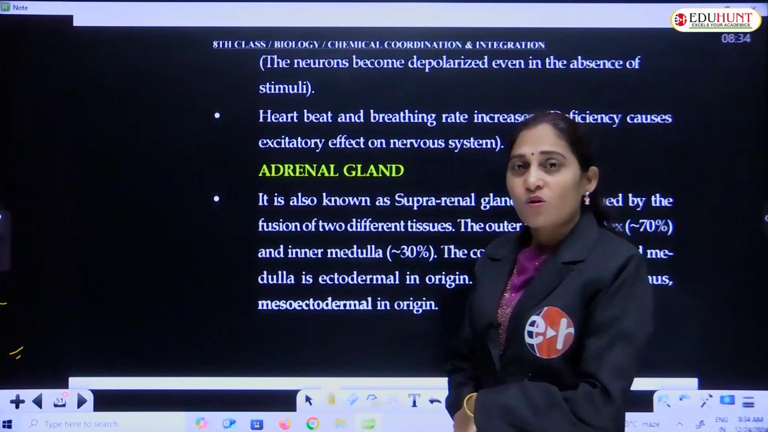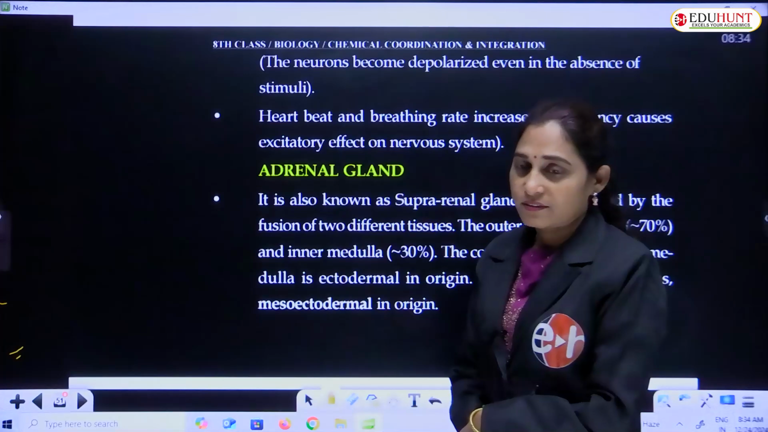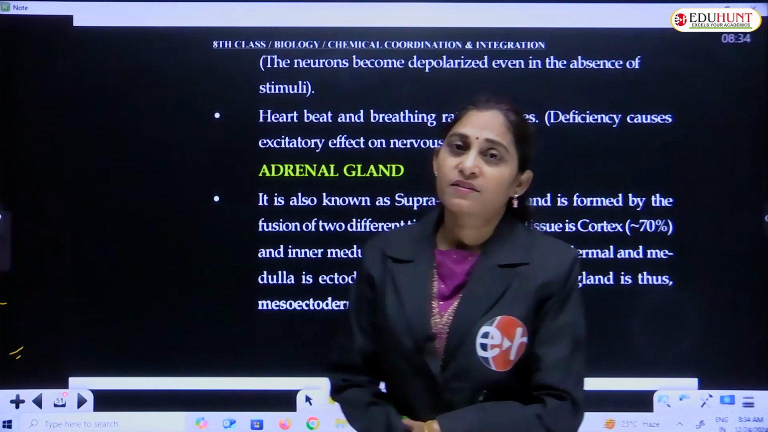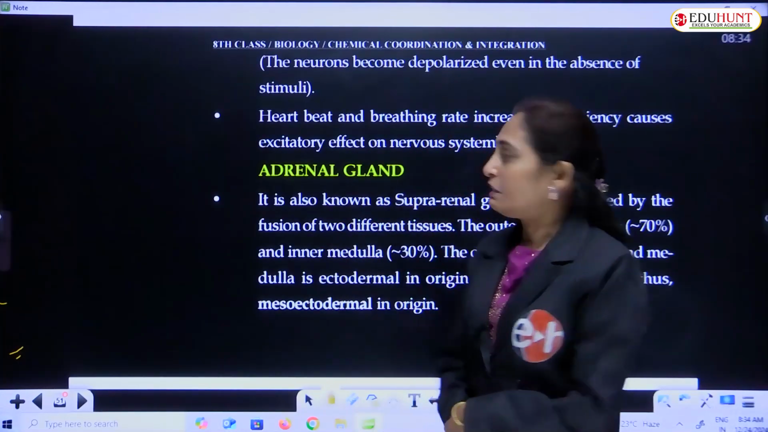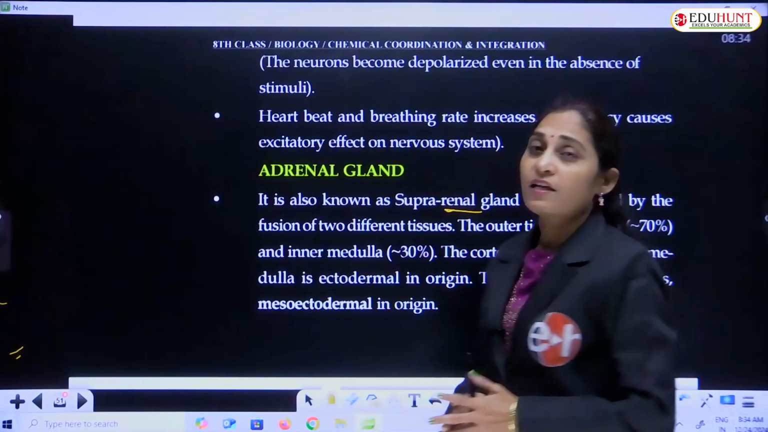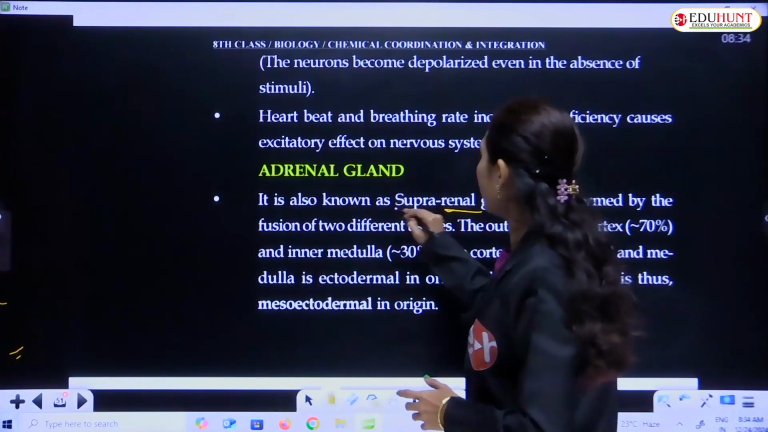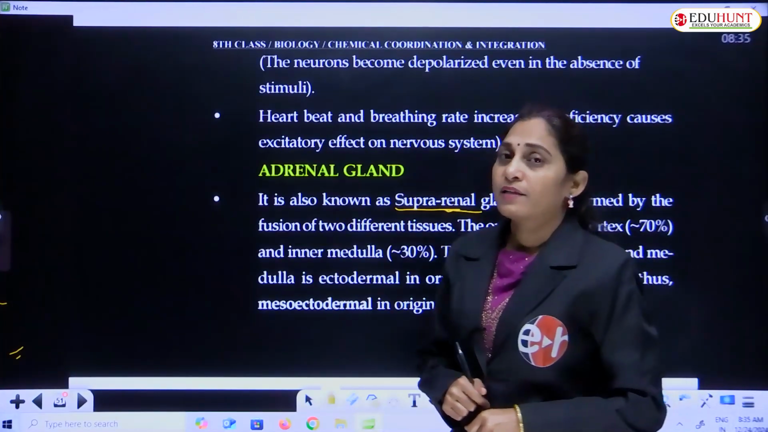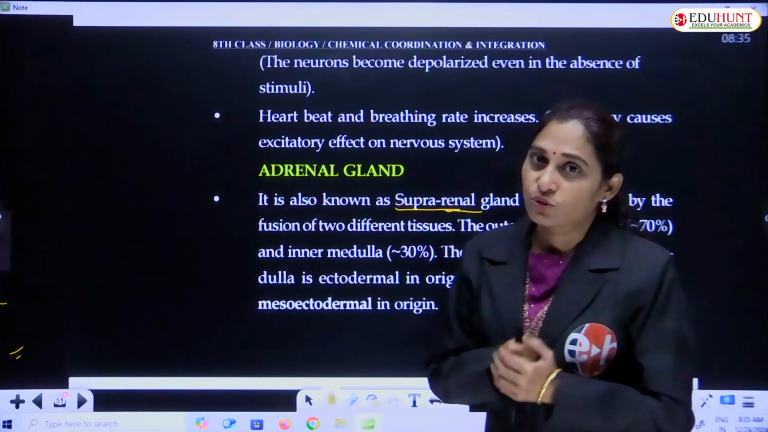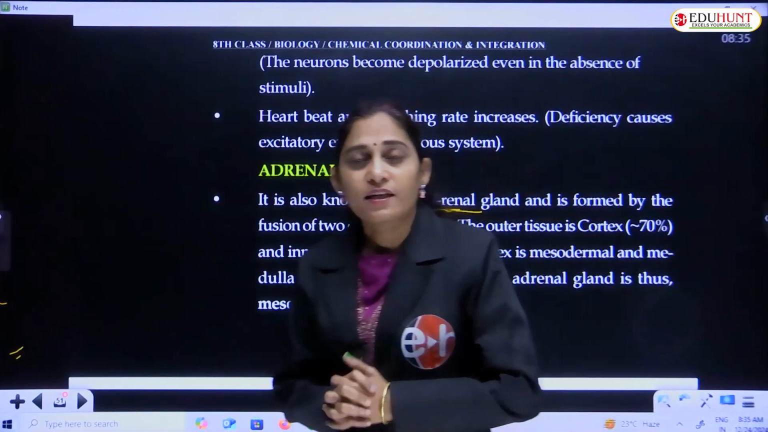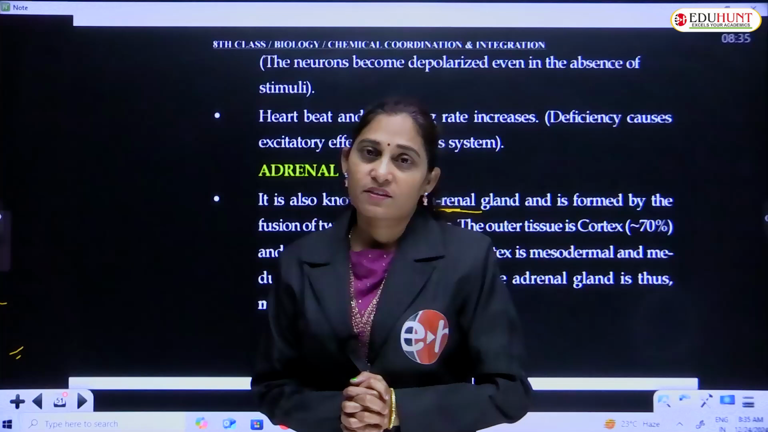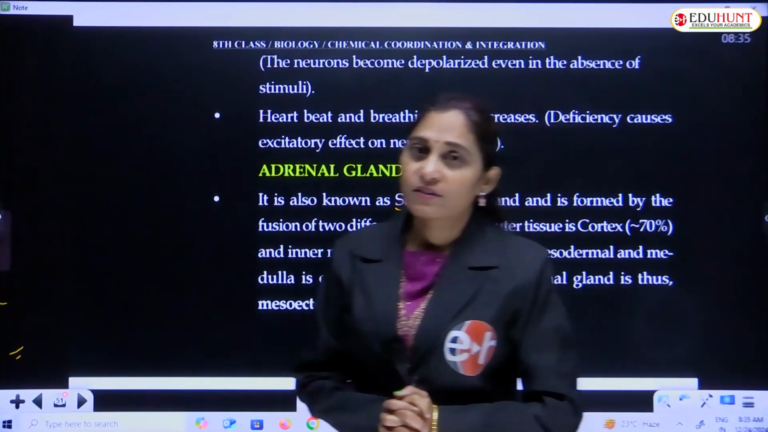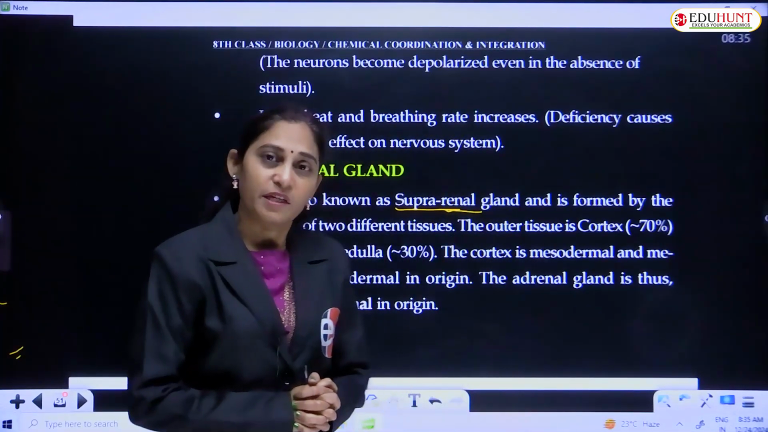This gland is also known as suprarenal gland because it is present just beside or just above the kidney. Renal is related to the kidney, so suprarenal means just above the kidney. There are two glands formed by the fusion of different tissues, and each gland is differentiated into two regions: the outer region called the cortex and the inner region called the medulla.